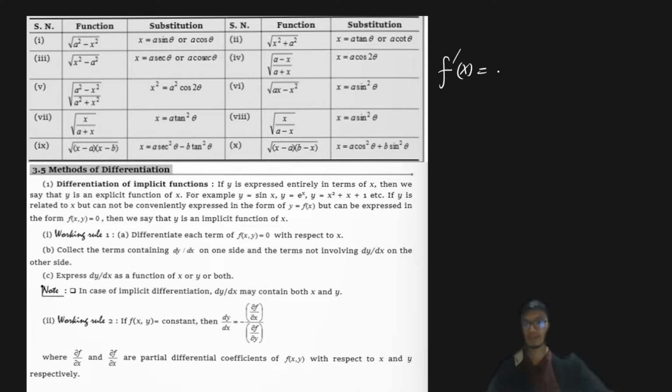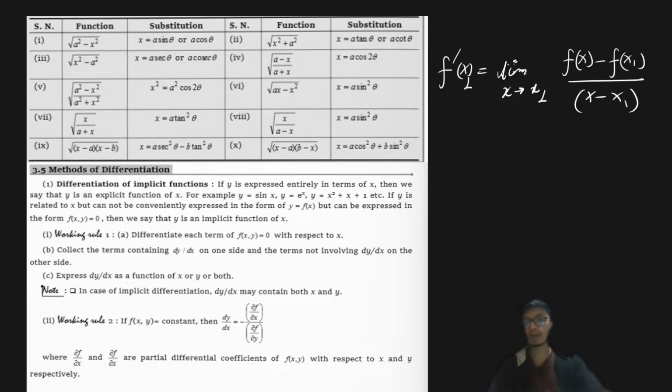This is simply given by the limit. Let us say I'm interested in finding the derivative at x equals 1. So I will tend x towards x1, and then I'll try to find f of x minus f of x1 divided by x minus x1.